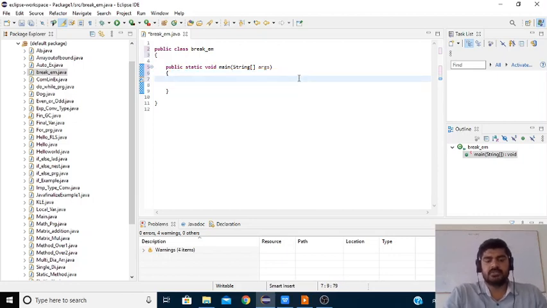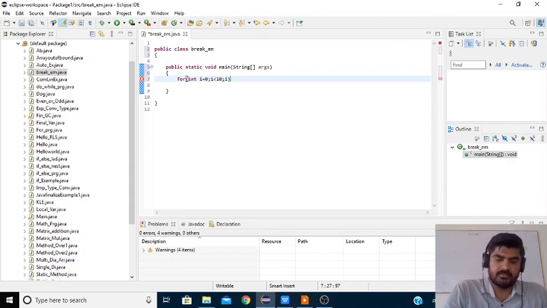Here first we create a for loop: i equal to 0, i less than 10, i plus plus.